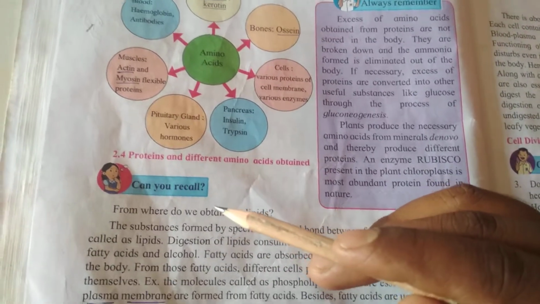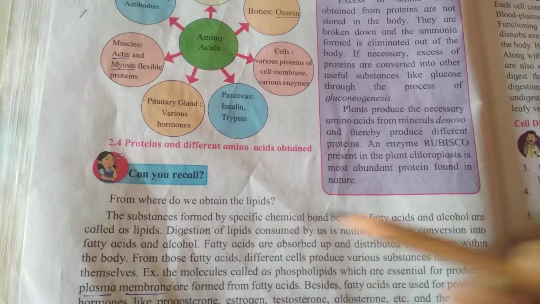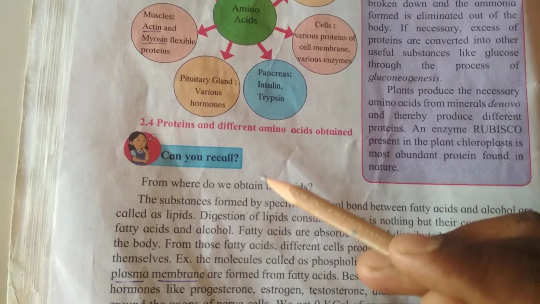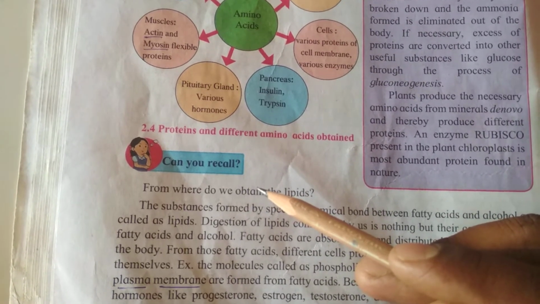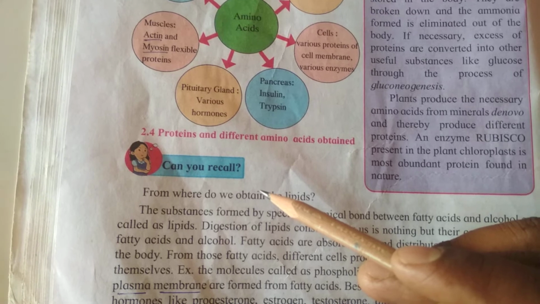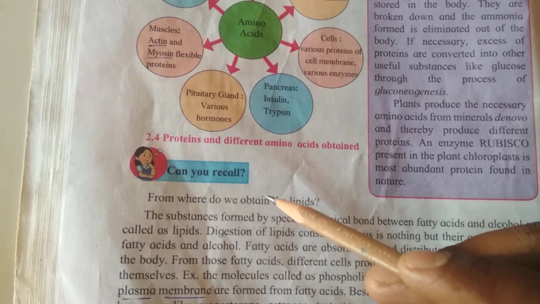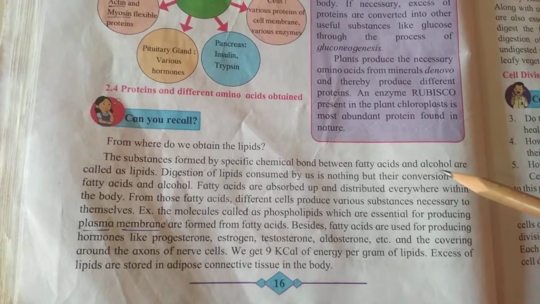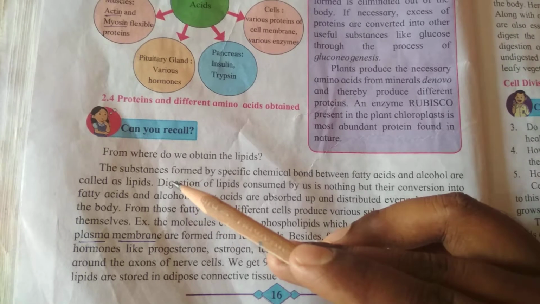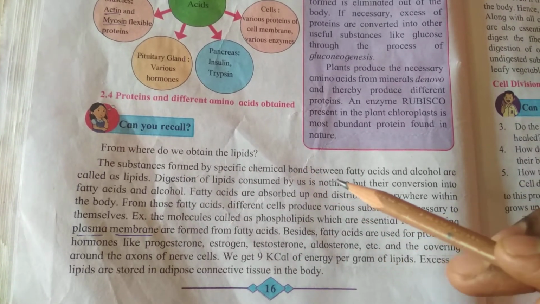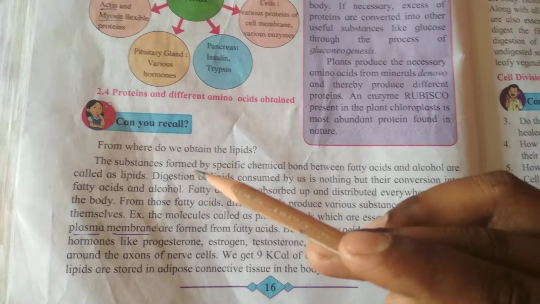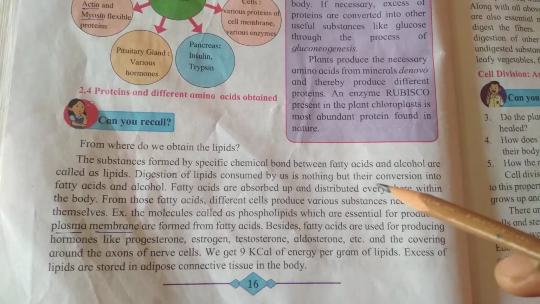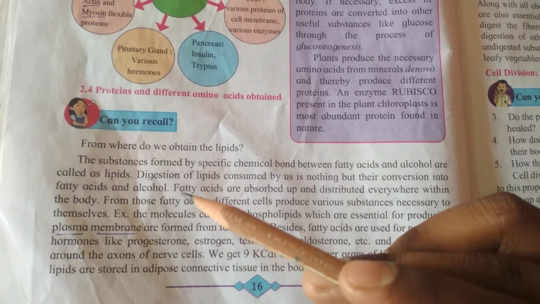Next one is, can you recall from where we obtain the lipids? Lipids are molecules that can be obtained from plants and animals using non-polar solvents such as ether, chloroform and acetone. The substance formed by specific chemical bond between fatty acids and alcohol is called lipid. Digestion of lipids consumed by us is nothing but their conversion into fatty acids and alcohol.